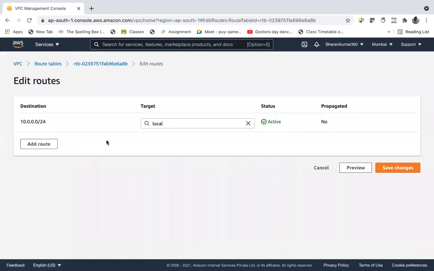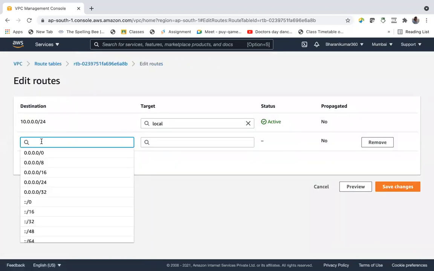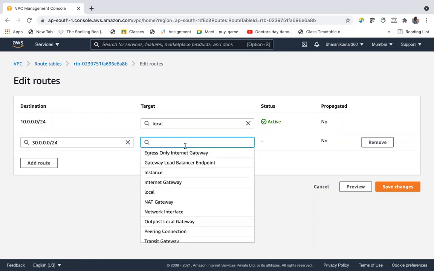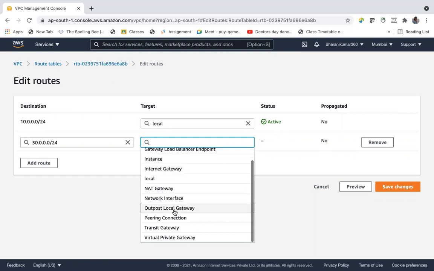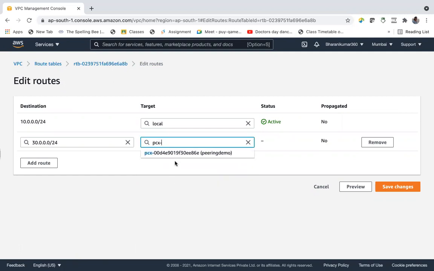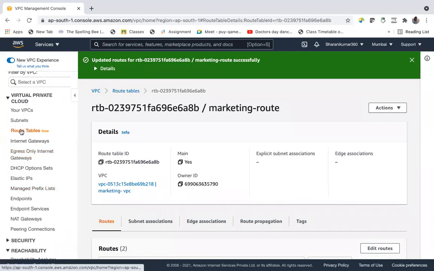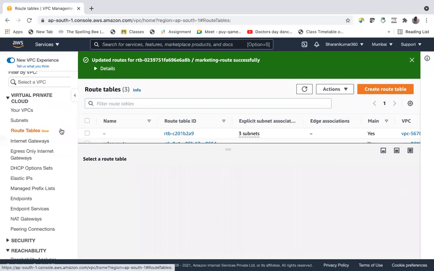Edit routes, add route: 30.0.0/24, this one, right? And using the peering connection, save changes. That's it, done. The peering connection is established.